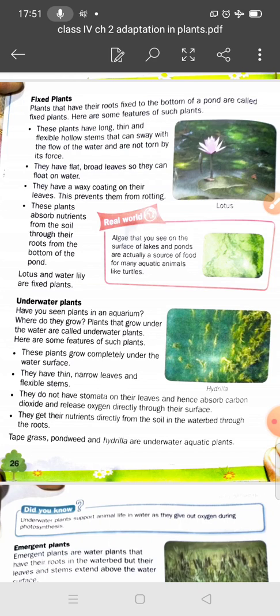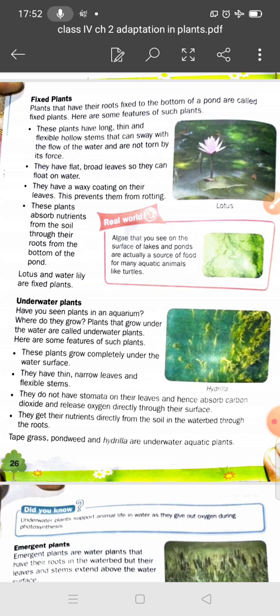Because the stem is flexible and hollow, if the flow of the water is high, it can sway with the flow of the water. The leaves of fixed plants are flat and broad, so they can float on the water.